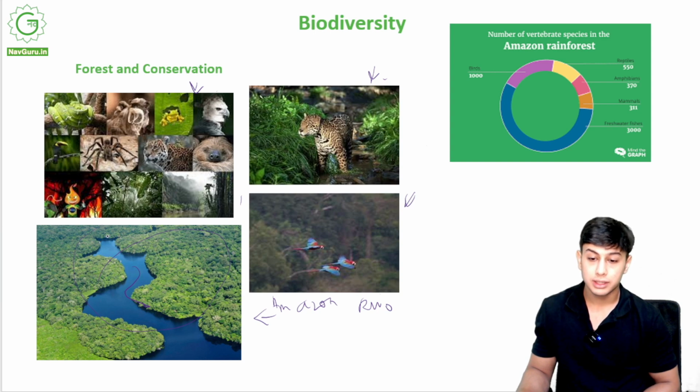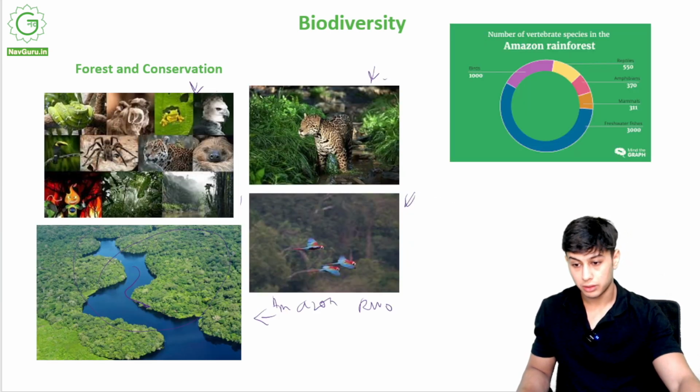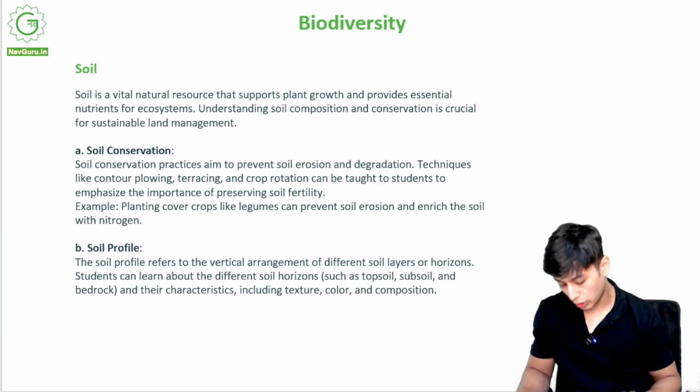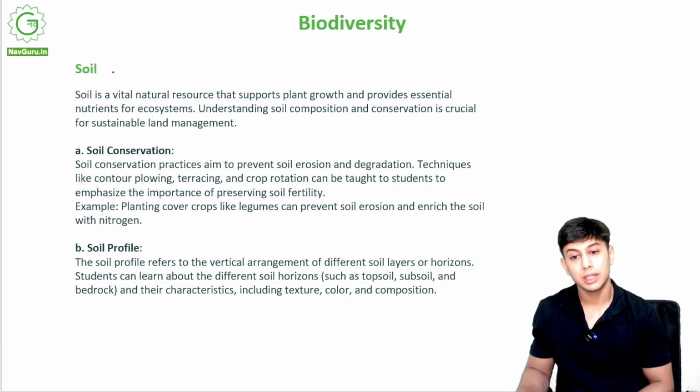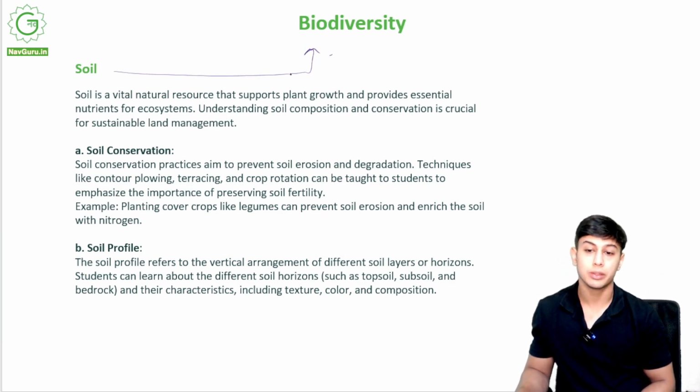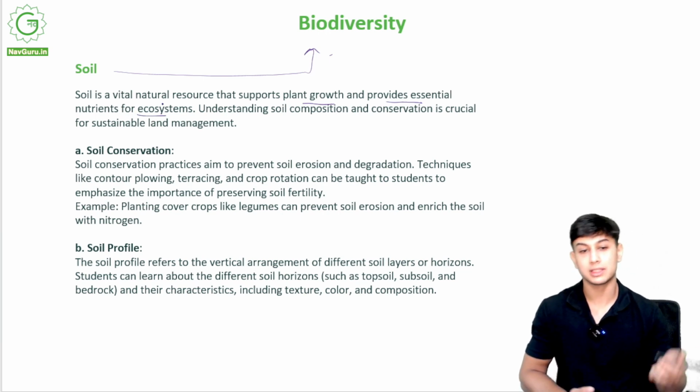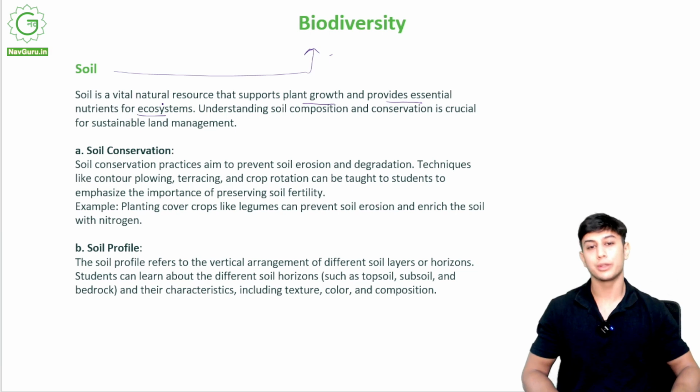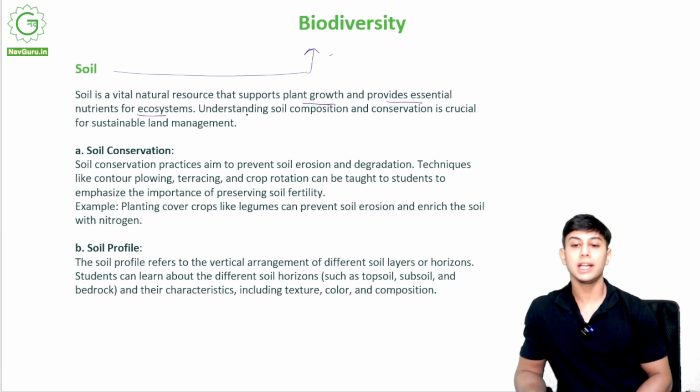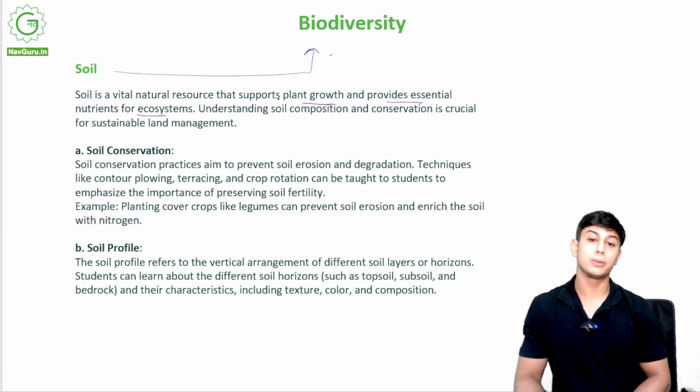This is one of the biggest rivers and one of the biggest jungles, the rainforest, in the world. It is based in South America. Now, what is soil? Soil is an important part of biodiversity. Soil is a vital natural resource that supports plant growth and provides essential nutrients for the ecosystem. If there is no soil, there are no plants. If there are no plants, there are no animals or humans. So soil is very important because it supports life.